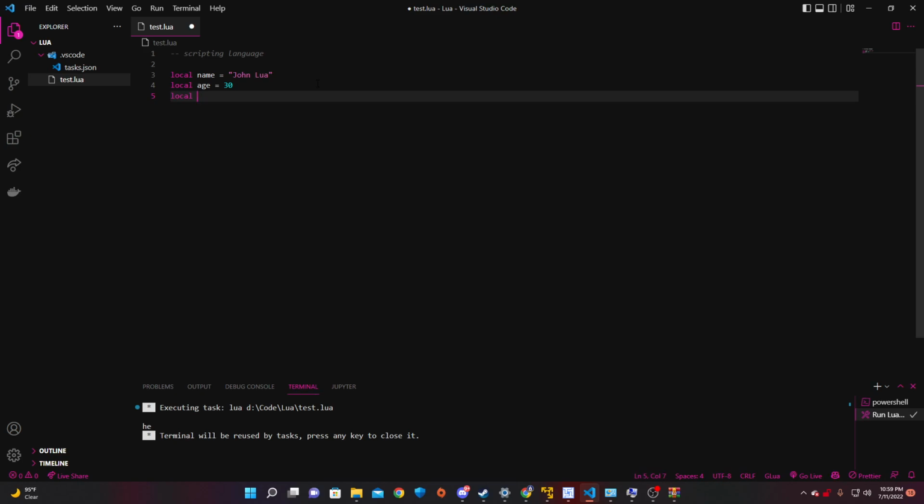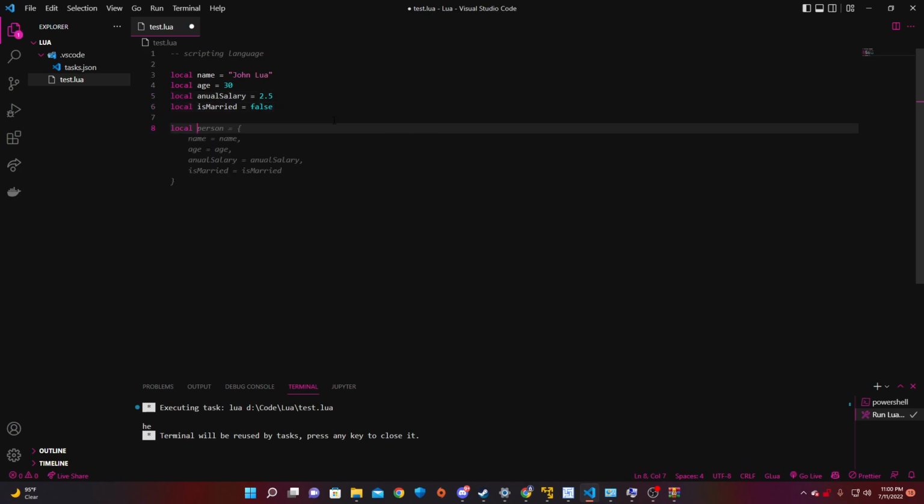Local annual salary equals 2.5. We'll just say that's in millions, 2.5 million a year. Okay. This is a bool now. He's not married. So basically what we're gathering from this is anything you localize can be a variable. Local can be a bool, or whatever you give it can be whatever you want it to be. There are no types in Lua. You can just define it as that.